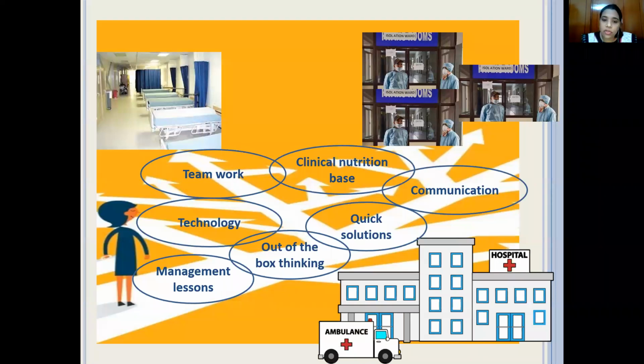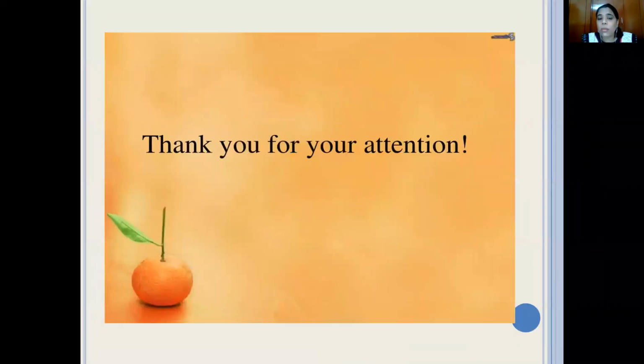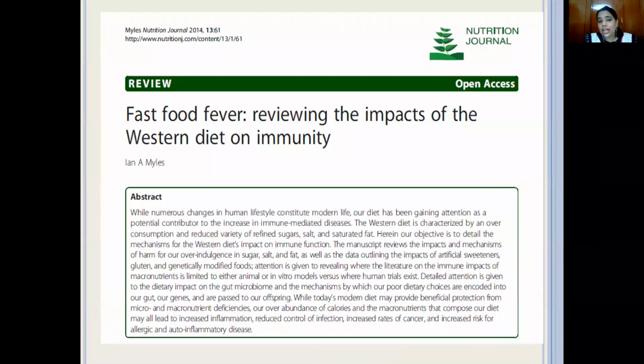Thank you for your attention. And this is the one I was talking about. This article is written so well, and it says fast food fever, reviewing the impact of Western diets on immunity. So please read or refer to this. It's an excellent article. Thank you so much.